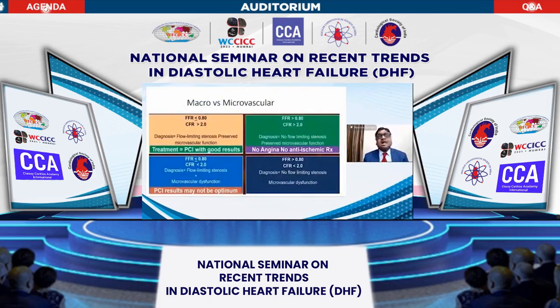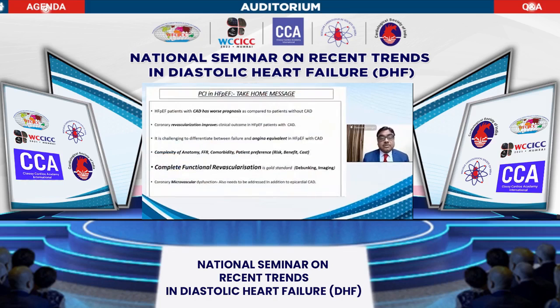How to differentiate? FFR and CFR. If FFR is abnormal and CFR is normal, it is obstructive; PCI results are good. If FFR is abnormal and CFR is abnormal, angioplasty will help, but only up to a certain extent. We need to treat for microvascular disease also. If FFR and CFR are both normal, nothing to worry about. If FFR is normal and CFR is abnormal, then definitely it is microvascular angina.